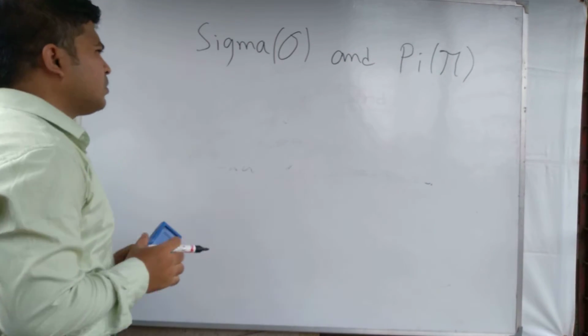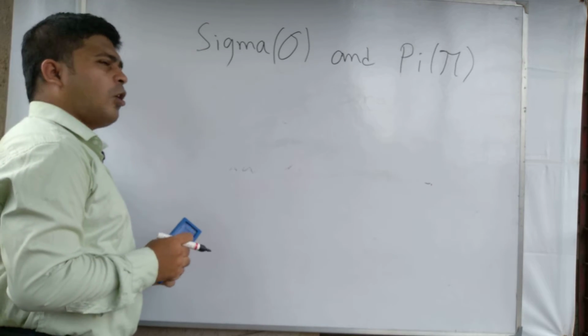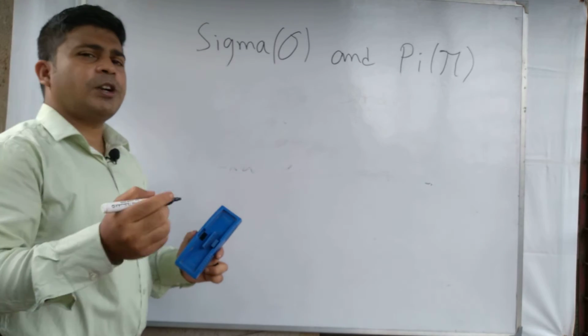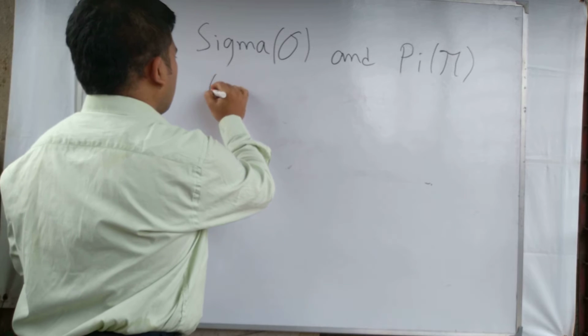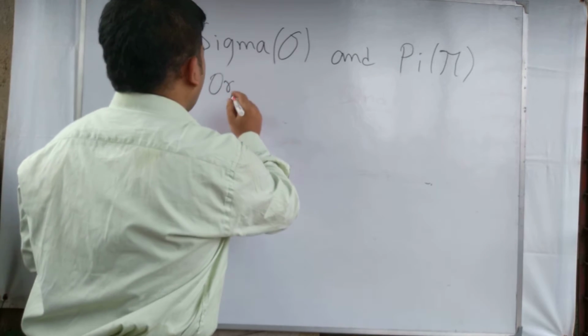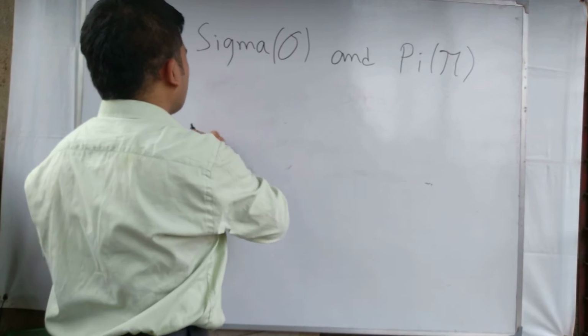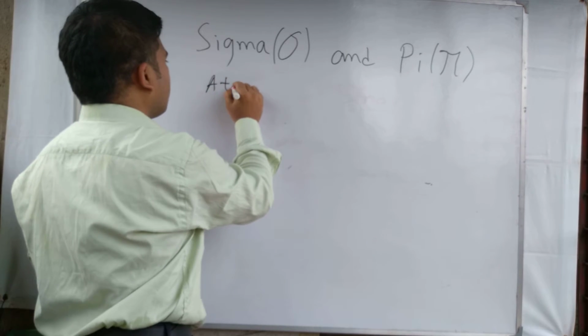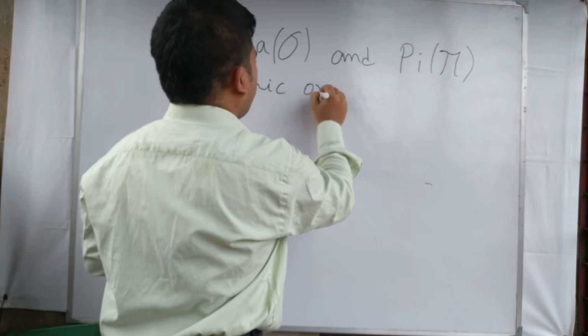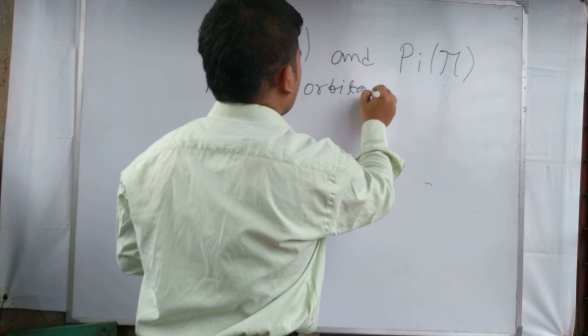Sigma bond and pi bond are formed when atomic orbitals are overlapped together.